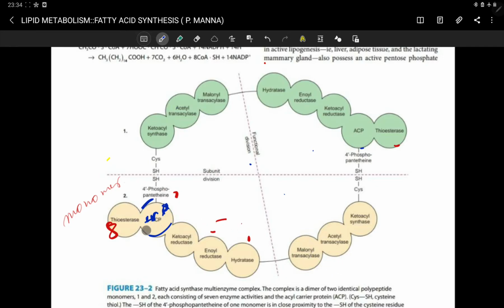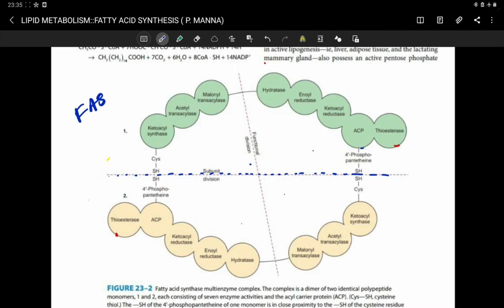You can see this horizontal line is separating the two subunits of this FAS complex. But during fatty acid synthesis, any one subunit alone is unable to synthesize fatty acid. Similarly, only this green subunit is unable to synthesize fatty acid.